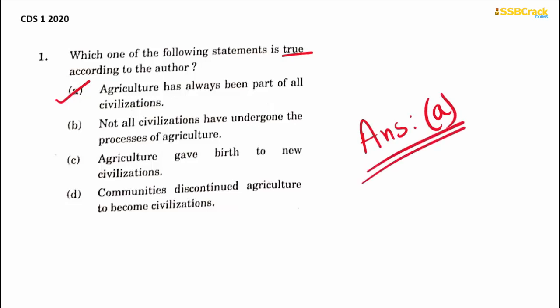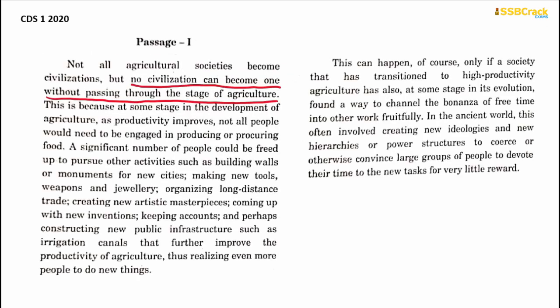Okay. Now we come to the next question. A significant number of people were sent to carry out other work from agriculture because there were insufficient agricultural products. People were needed to build monuments, weapons, jewelry, etc. There were sufficient agricultural products, and this enabled the development of civilizations. Now what the question is asking here is about a significant number of people sent to carry out other work from agriculture. That means those who were not participating in agriculture. So let's find out in the passage about that particular thing.